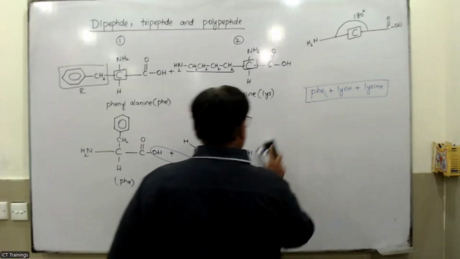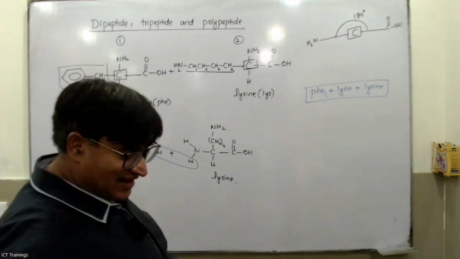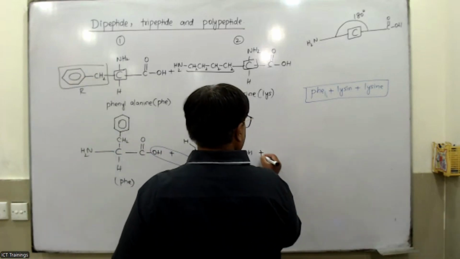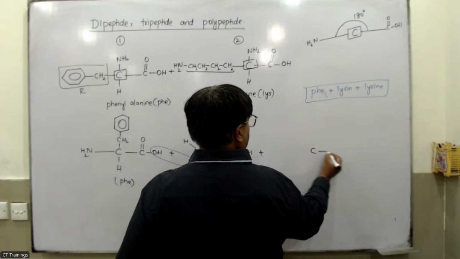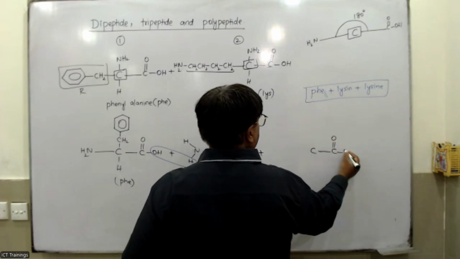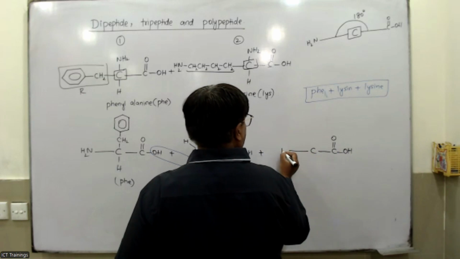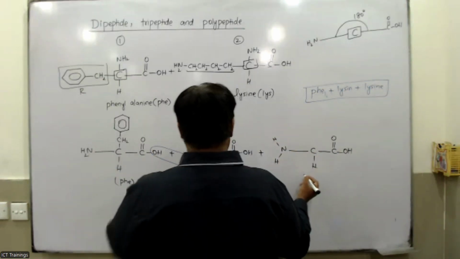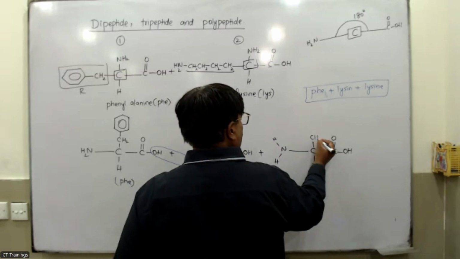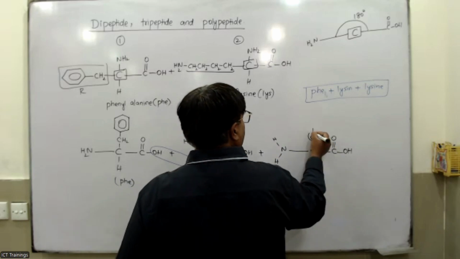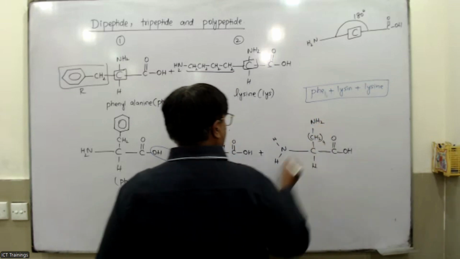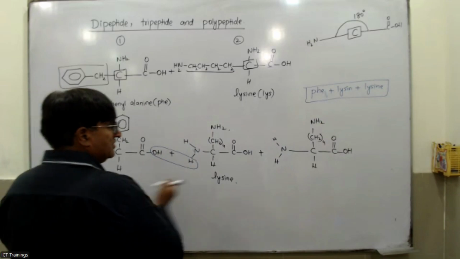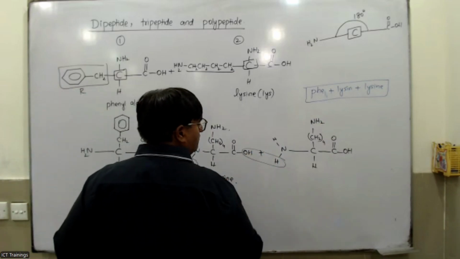Okay, so see, this is phenyl, this is lysine. I'm going to make the lysine again up here. This is the carboxylic acid group. This is the amine group. This is hydrogen, and the lysine contains CH2 four times and NH2. Now I told you H and OH will form water.